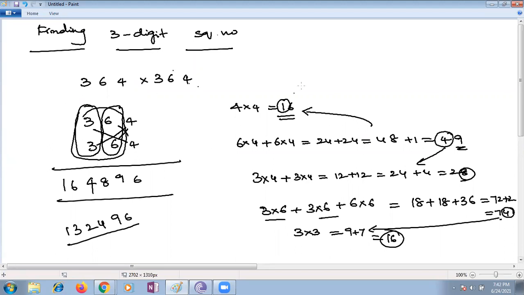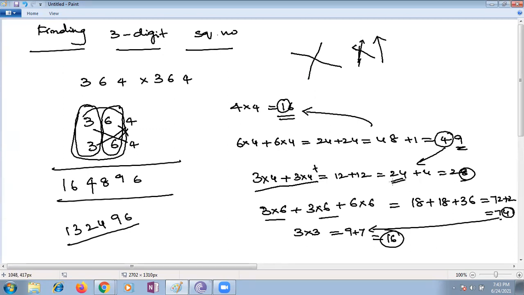Ma'am, in the third step we need to do the long cross. At that time we need to do 6 into 6, but we did it in the fourth step. In the second step only, means we need to do 49 plus 36. First step is this, second step is this, third step means we are going to long cross. While doing the long cross, we did not do the middle term multiplication, but then for the next step we did that, which was the wrong method. Okay, long cross. Here we need to do 28 plus 36.